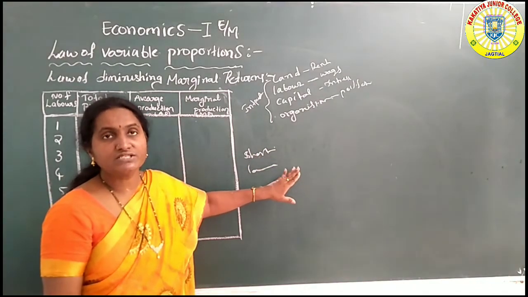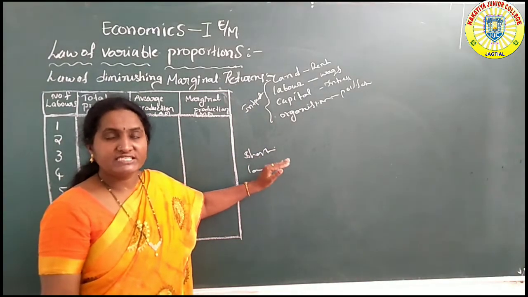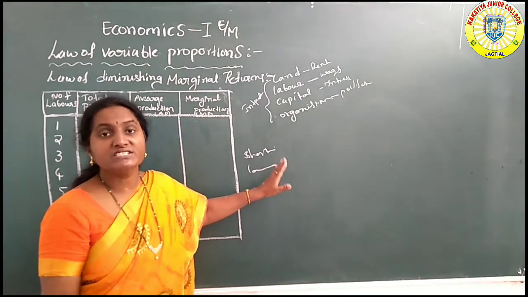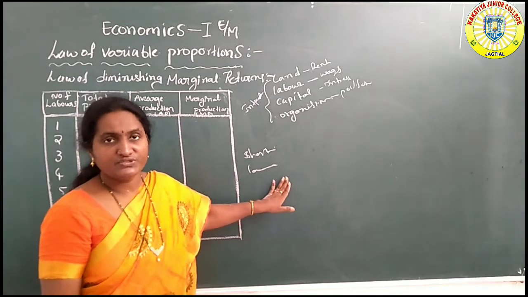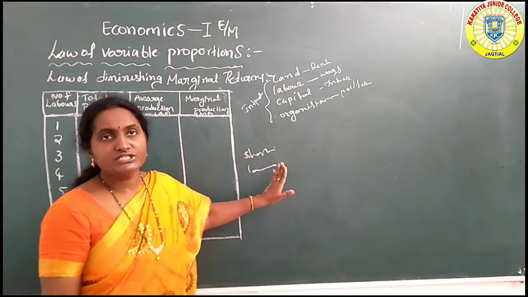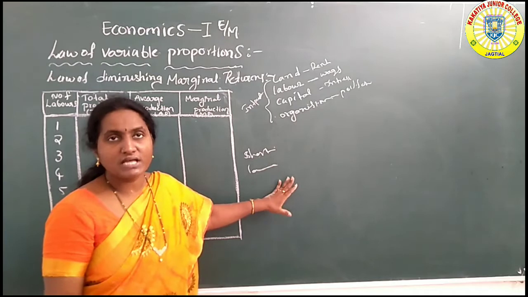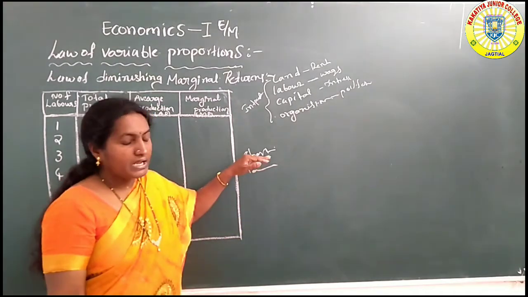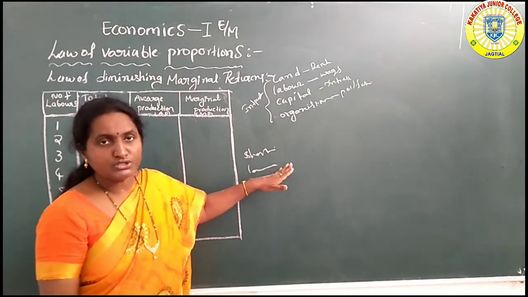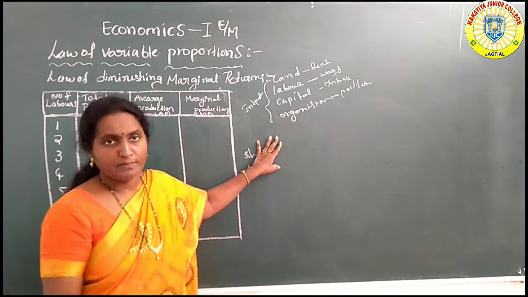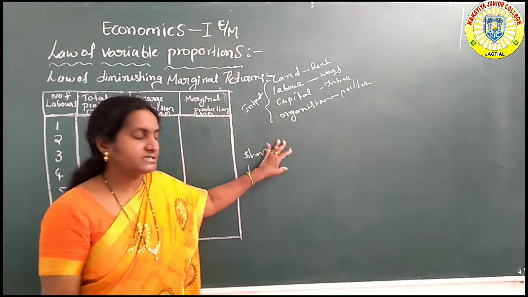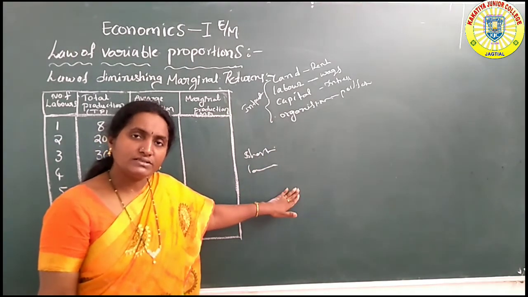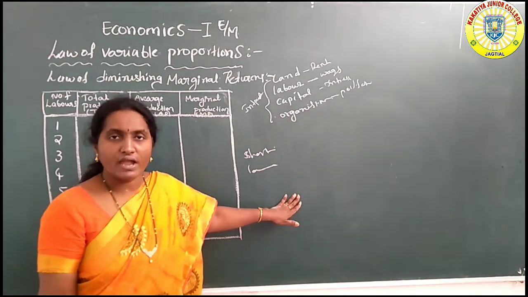Factors that can be changed in the short period are known as variable factors. Factors that cannot be changed are known as fixed factors. In the short period we change only variable factors, not the fixed factors, but in the long period we can change the variable factors as well as the fixed factors.